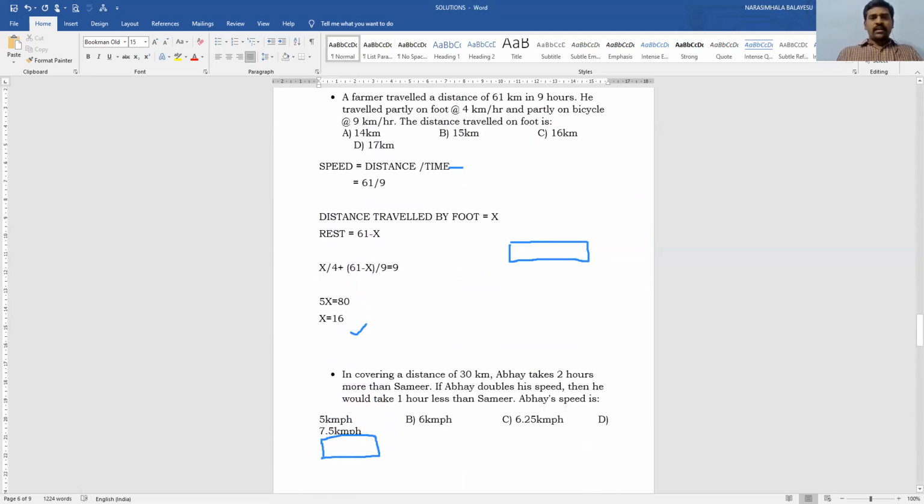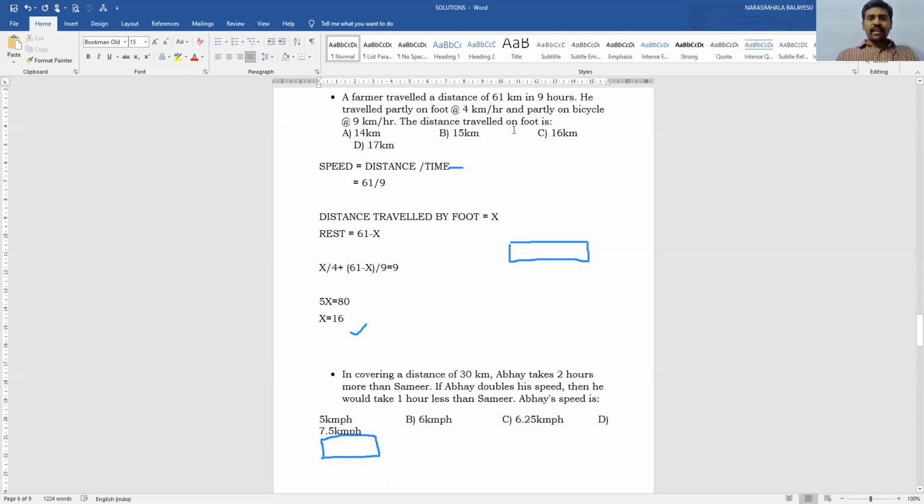Now we are going to discuss problems on time and distance. Look at the problem. A farmer traveled a distance of 61 kilometers in 9 hours. He traveled partly on foot at 4 kilometers per hour and partly on bicycle at 9 kilometers per hour.